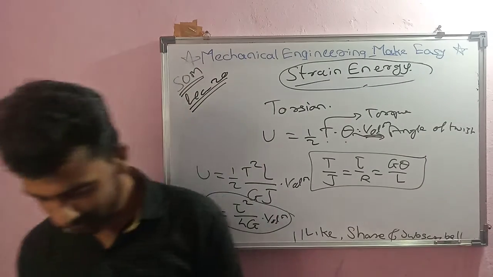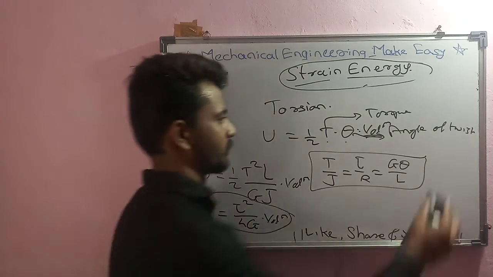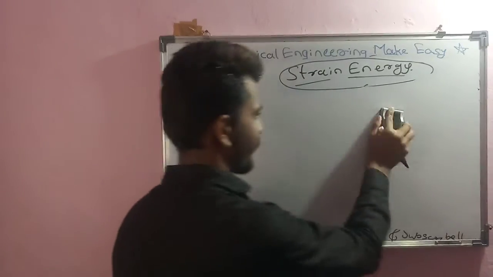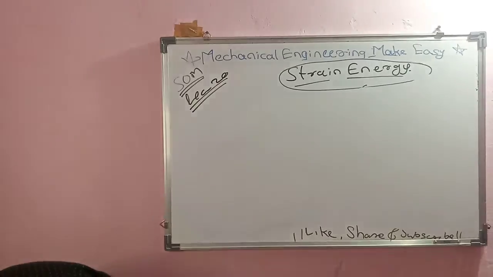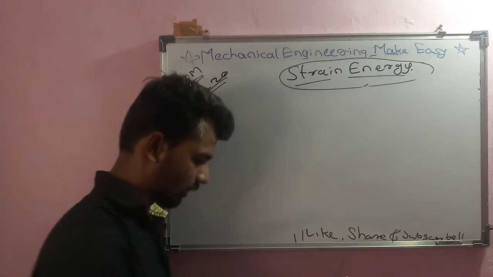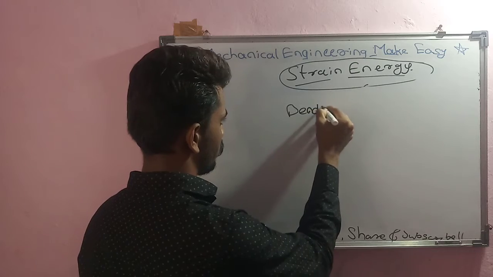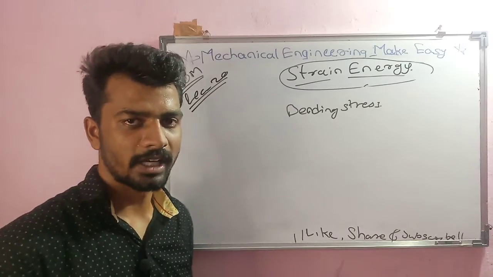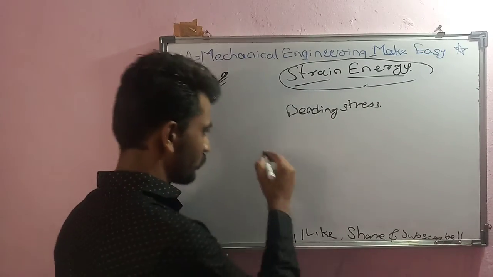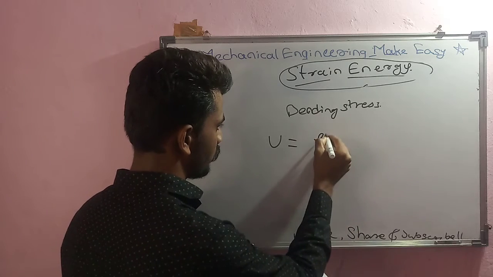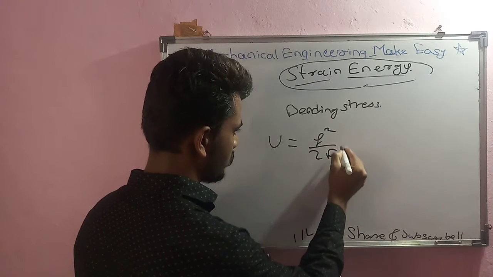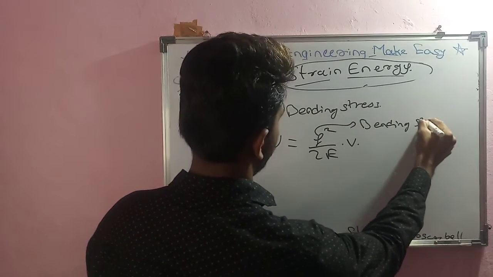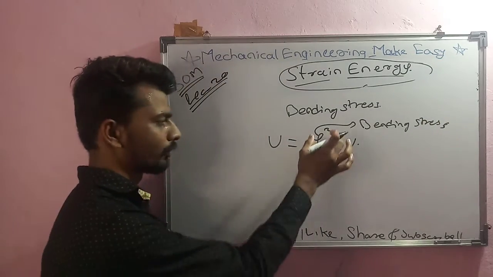Then we will move towards the next, that is nothing but strain energy due to bending stress. We have studied three cases: one was gradual, the second was volumetric, the third was torsion, and now it is bending stress. Because of bending also there will be development of strain energy, and that is the formula to calculate that: U is equal to F square upon 2E into V. This is nothing but bending stress.